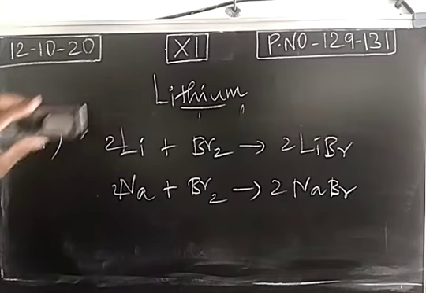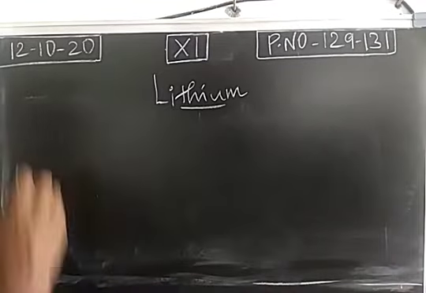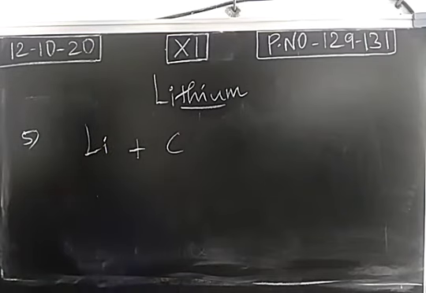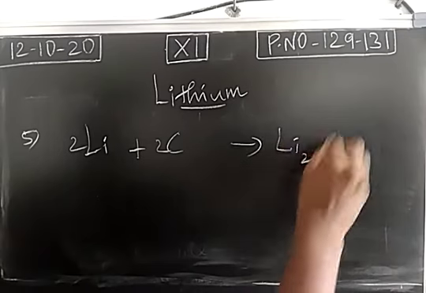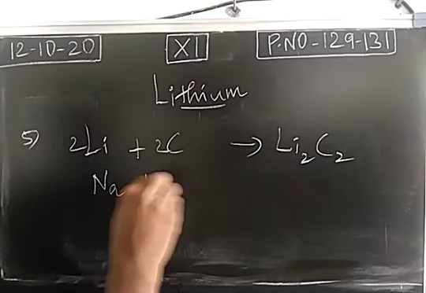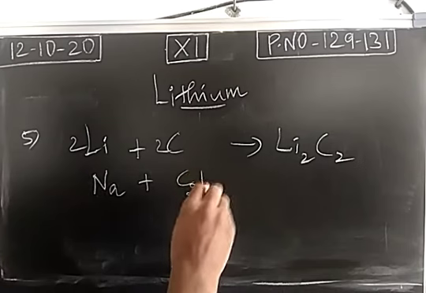Then reaction of lithium with carbon. Lithium directly combines with carbon, it forms lithium carbide. But if you take other members, they will not directly combine with carbon, they combine with compounds of carbon.